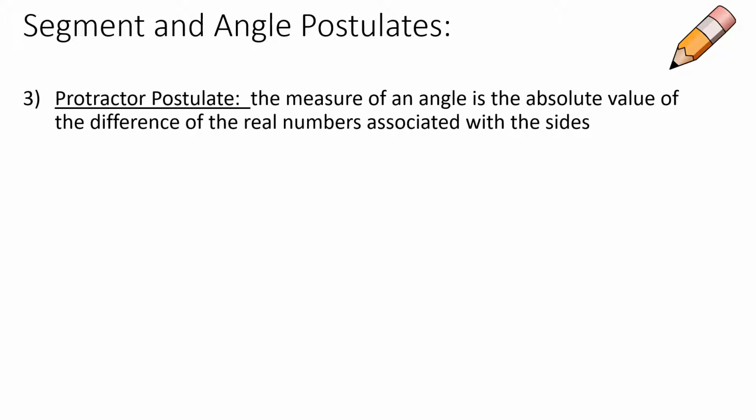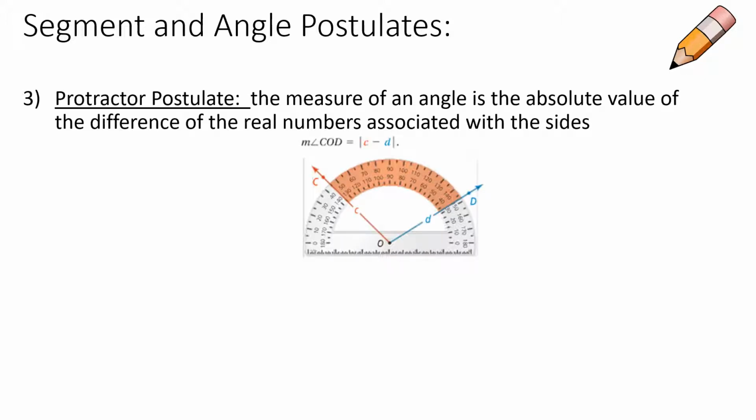Okay, and then we have more, and now we're talking about angles specifically, not just segments. The protractor postulate is: the measure of an angle is the absolute value of the difference of the real numbers associated with the sides. What we mean is that when you have a protractor, we're saying that the degree of this angle can be found between these two ticks. That's how we're going to measure it. And we don't have to prove how we're measuring it. We can assume that that's how we measure angles.